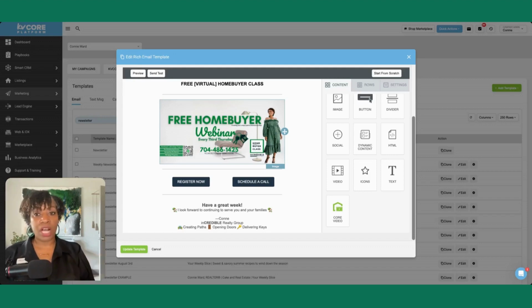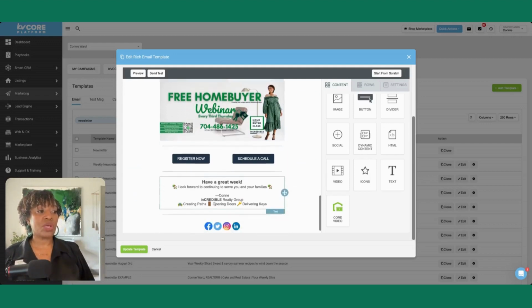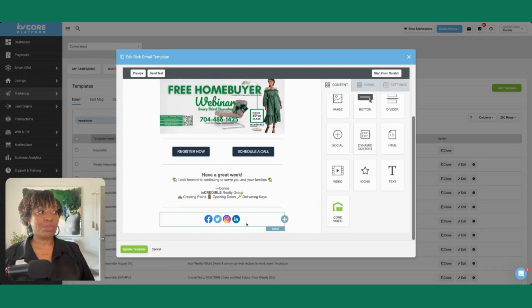You can put whatever content you want. If there's only one thing that you want to have in your newsletter and it's different every single issue, then that's fine. You just have a placeholder for the content and then you just plug it in. So I have my buttons, my register, my schedule, and then I have my footer and my social media icons.